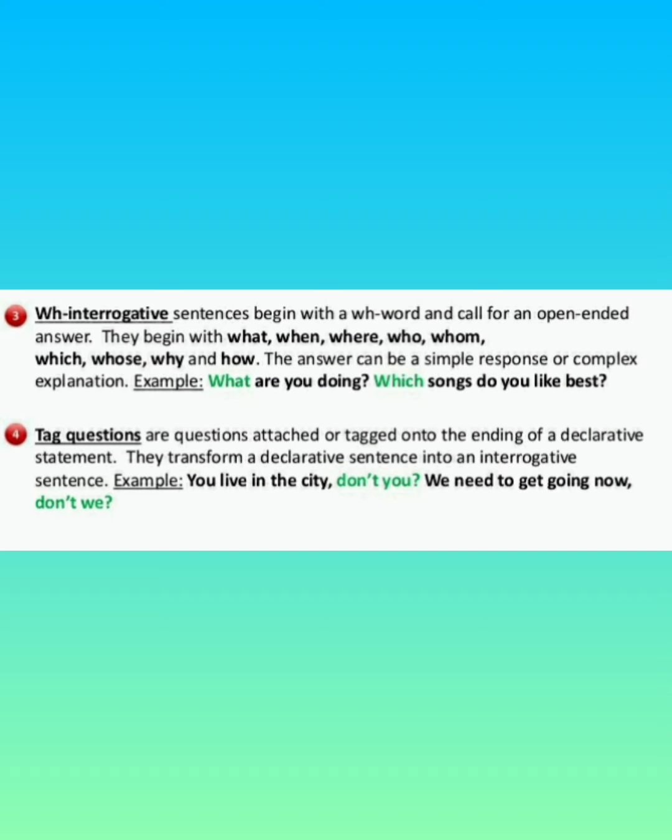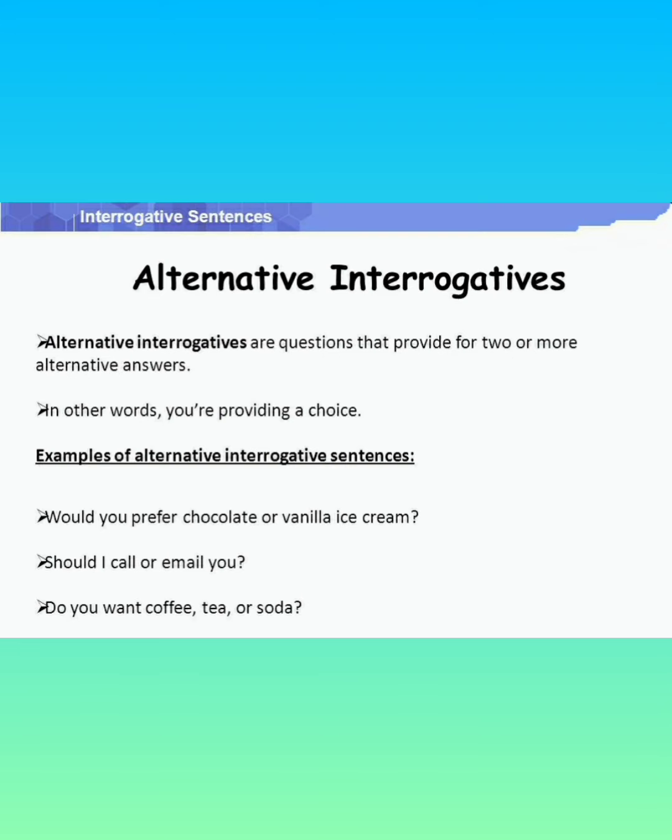Now, tag questions. Tag questions are questions that are attached or tagged onto the ending of a declarative statement. They transform a declarative sentence into an interrogative sentence. For example, you live in the city, don't you? We need to get going now, don't we? Like that. Okay, so these are some types of interrogative questions. I will again show you some more examples for your better understanding so that you can understand how to form this type of sentences.